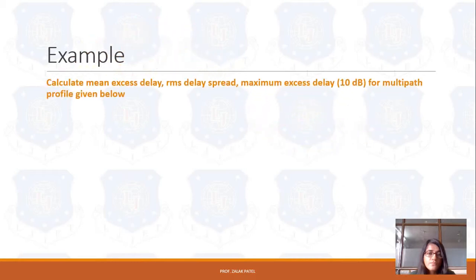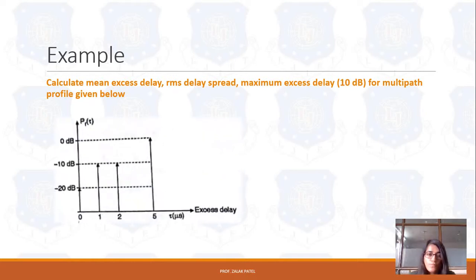Let's consider one example related to it. Calculate the mean excess delay, RMS delay spread and maximum excess delay for the multipath profile given below. Consider this figure, a graph of power versus time. Power is a function of time period, and the time period is in the microsecond range.